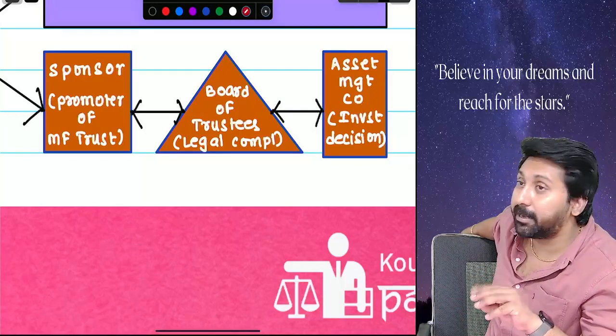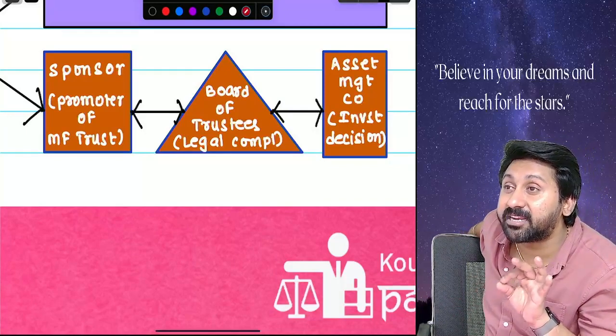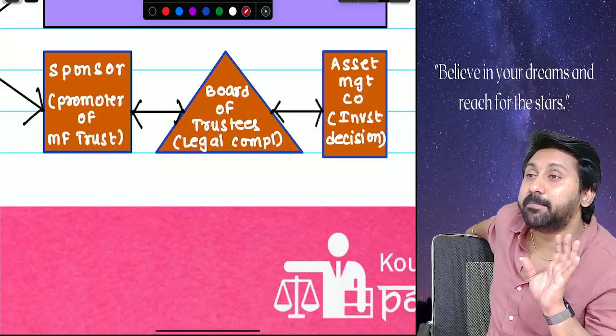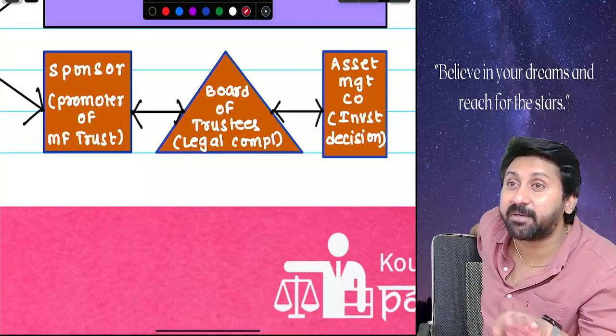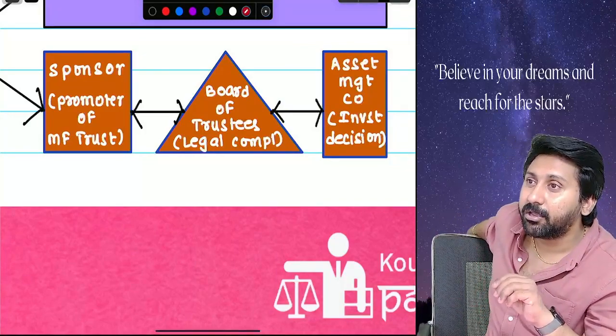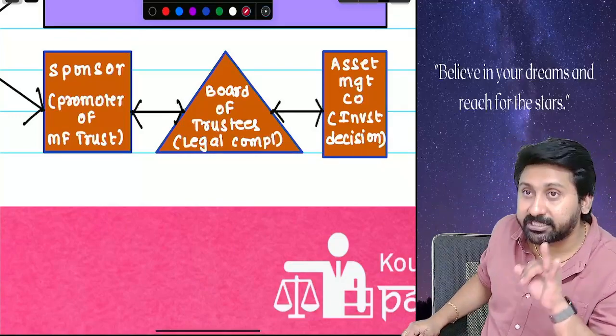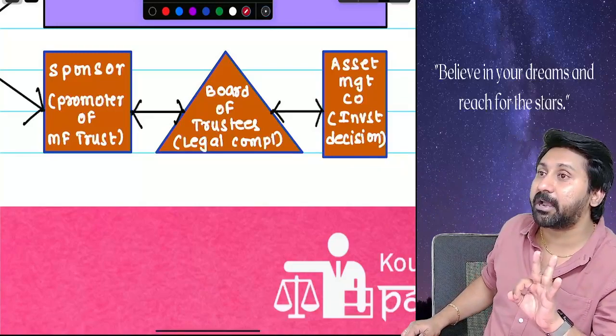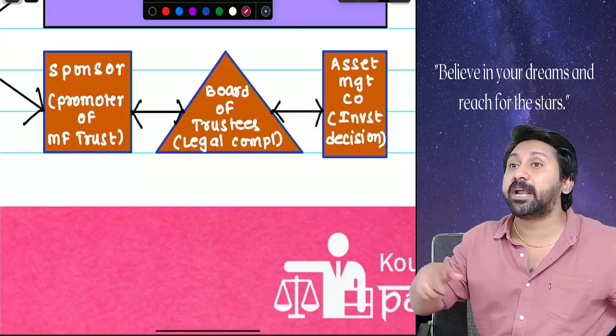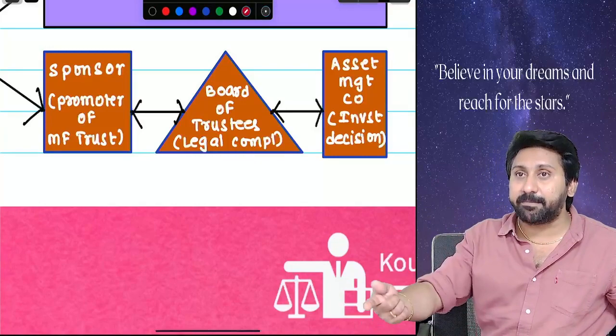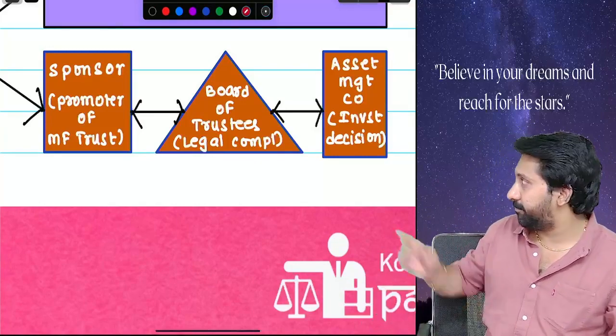All these 3 have to get themselves registered with SEBI. If you read the SEBI sections 11 and 12, you can understand clearly all these names will be there. Sponsor, trustees, and asset management company. All these people have to get themselves registered with SEBI. Are you understanding or not?